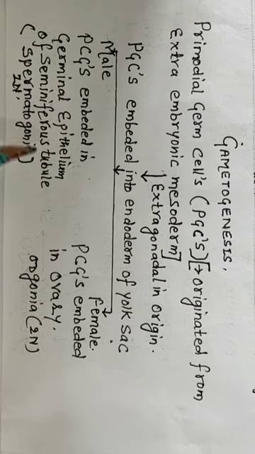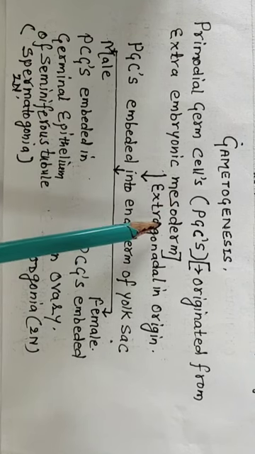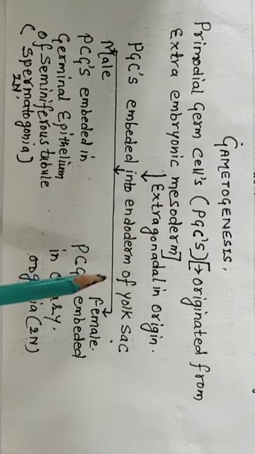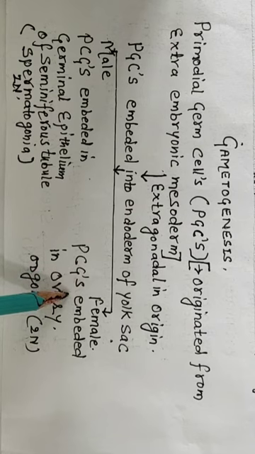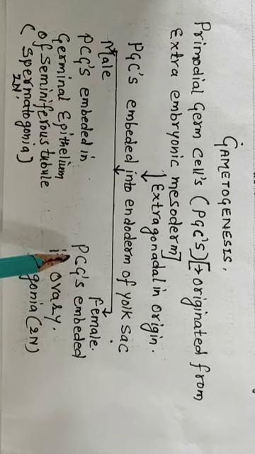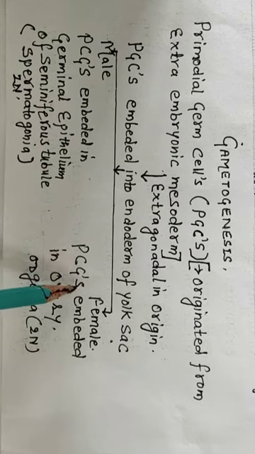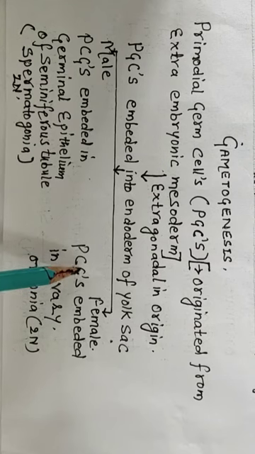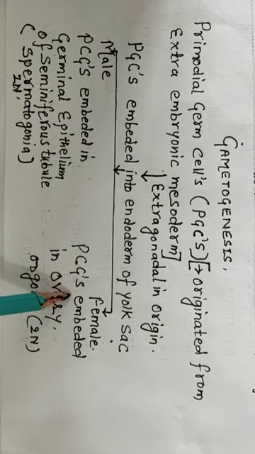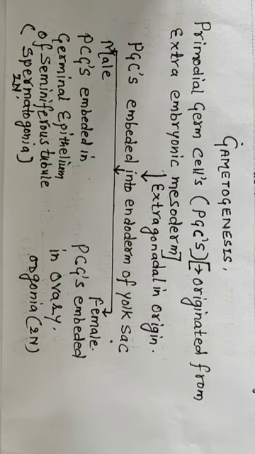which are the mother cells of sperm. Similarly, the primordial germ cells which migrated during the embryonic stage and reach the ovary get embedded there and undergo mitotic division, and due to this mitotic division the oogonia are produced, that is, the mother cells of ova, and these are also diploid cells.